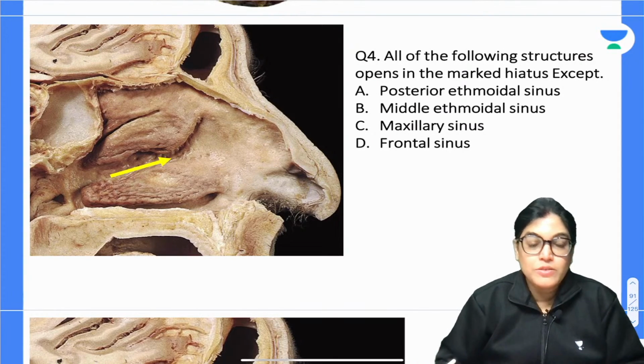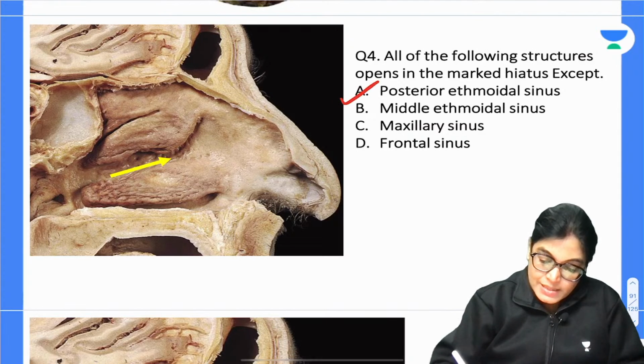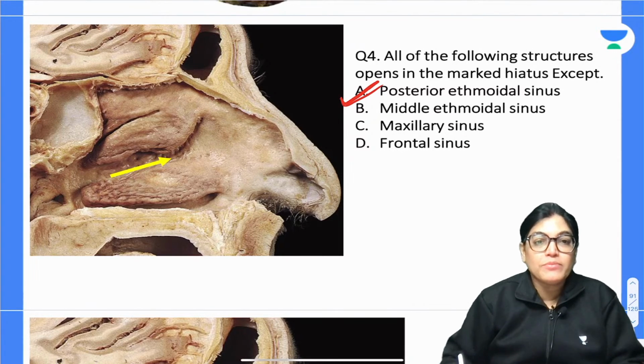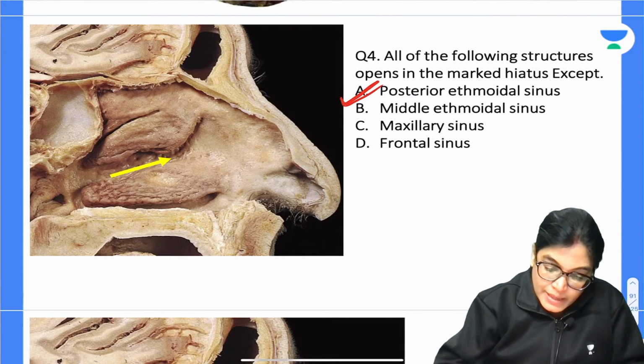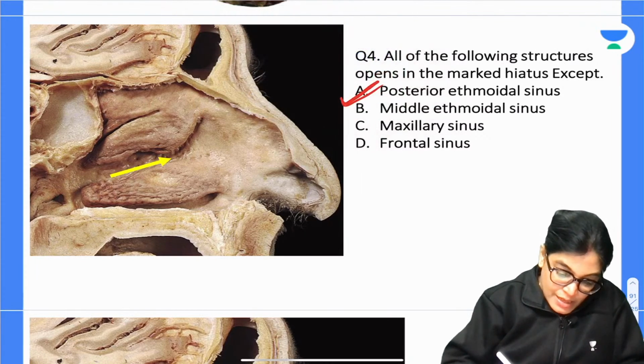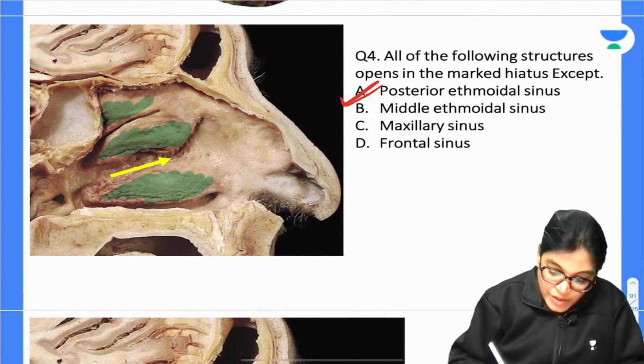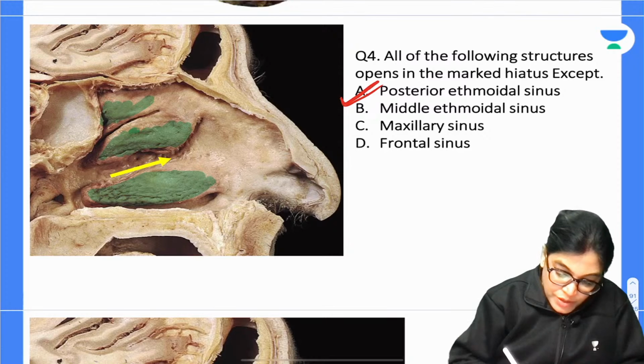Okay, posterior ethmoidal sinus. Which sinus is this? Okay, A is the correct answer. Firstly, let me show you that 3 turbinates have been shown. In this diagram, we can see this is the superior turbinate, this is the middle turbinate, and this is the inferior turbinate. Very nicely we can see the 3 turbinates, and we know that just below the middle turbinate or the concha, we have the middle meatus.